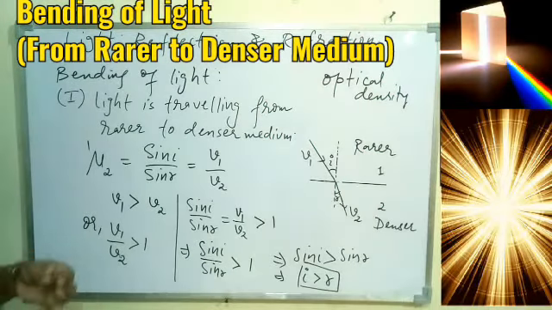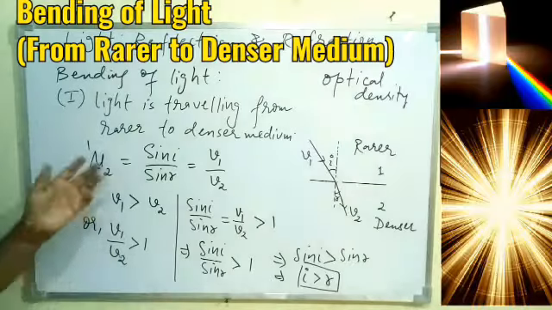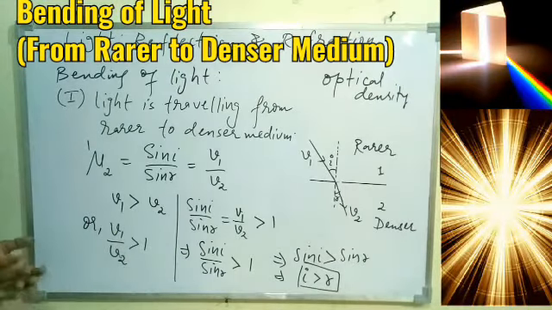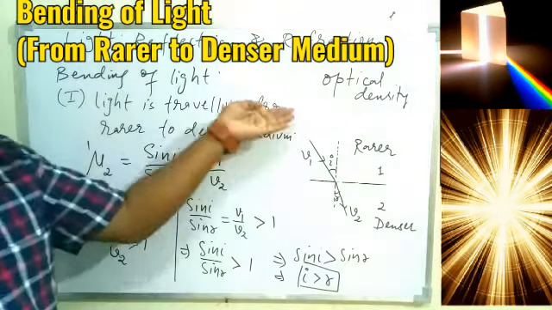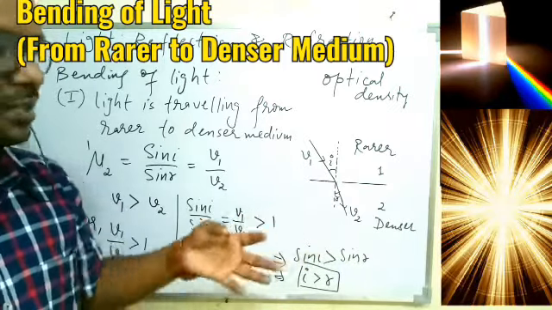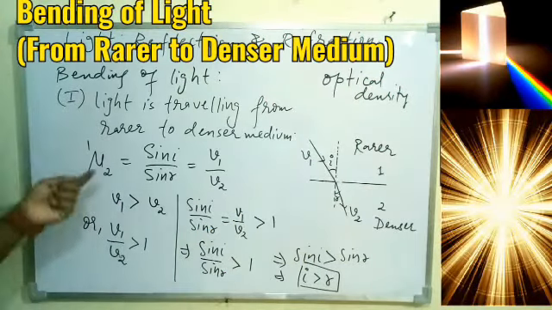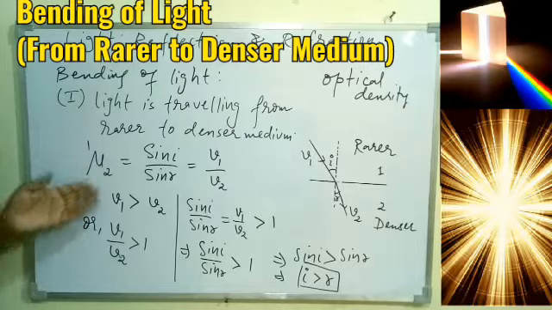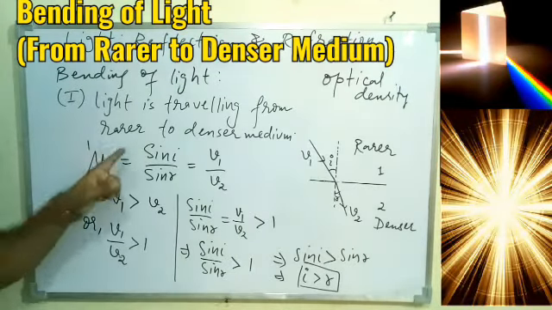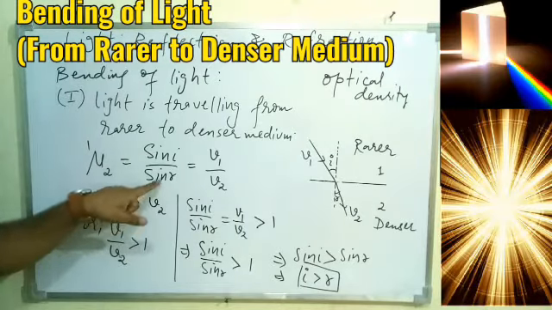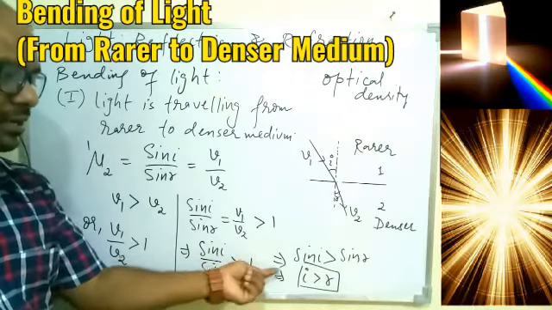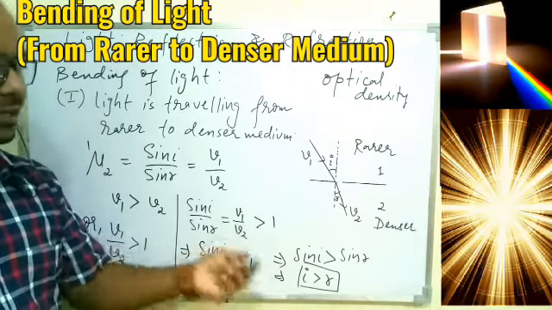So, simple derivation, simple mathematics. The only thing to be remembered here is that the light is traveling from rare to denser, so the speed of light will decrease because in the denser medium the speed will be less. Simple. So we understood V1 is greater than V2, and we just take the ratio, that is coming greater than 1. According to Snell's law, we know sine I upon sine R is equal to V1 upon V2. This is greater than 1. Sine I is greater than sine R, which means I is greater than R.